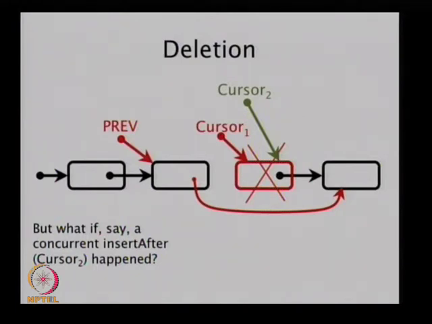So what we are looking for is two CASes, right? We have a node on this side that is pointing to it, and a node on this side that it is pointing to. We want to make sure that that hasn't changed and that hasn't changed at the same time. So there are richer variants of CAS that some systems support. Most don't. So you can't simply say, do this as long as that variable is this and this variable is that.